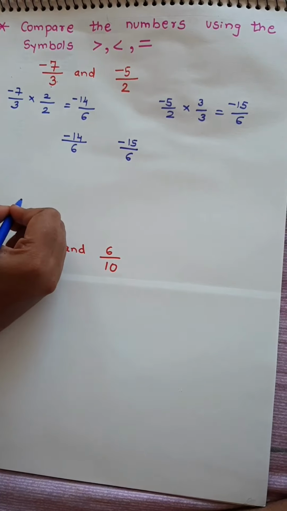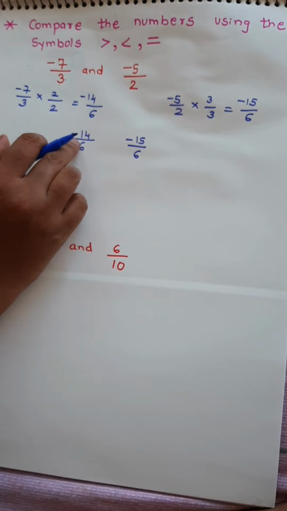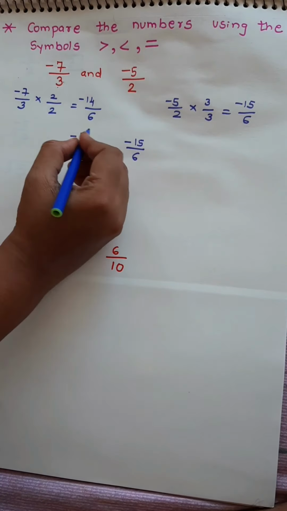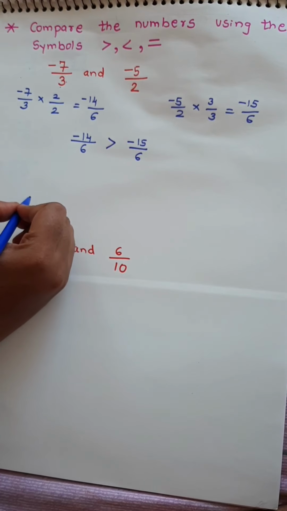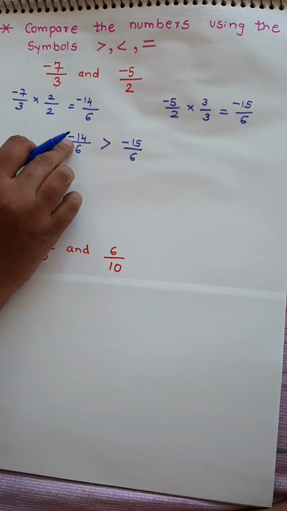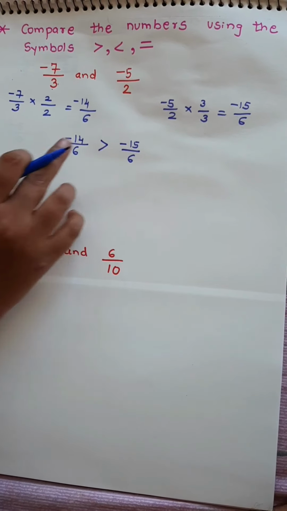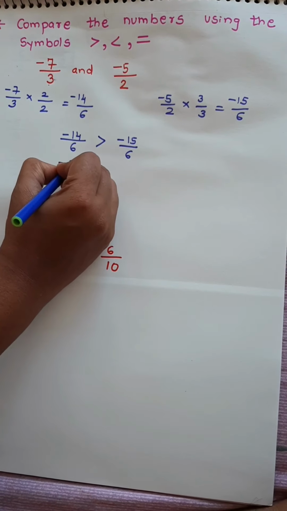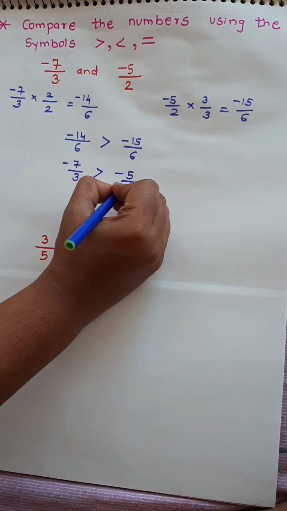So which is greater? In the negative numbers, minus 14 upon 6 is towards the right hand side more and minus 15 is to the left hand side. So minus 14 upon 6 is greater than minus 15 upon 6. In the negative, minus 14 will always be greater than minus 15. If it was positive, then 15 is greater than 14, there's no doubt about it. So minus 14 upon 6 is greater. That means the first fraction is greater, so you will write it as minus 7 upon 3 is greater than minus 5 upon 2.